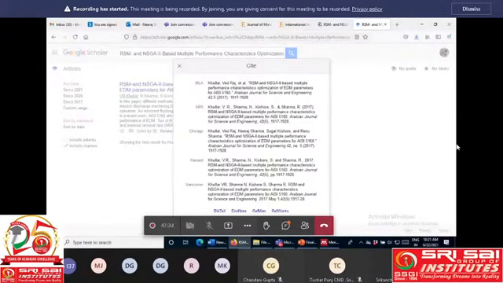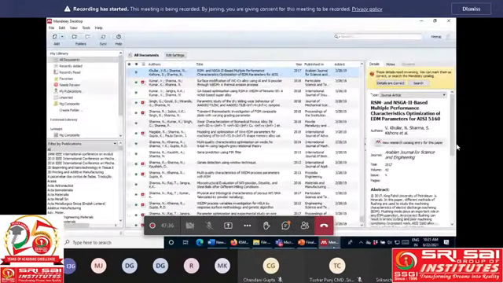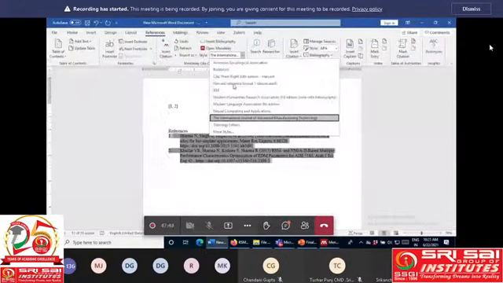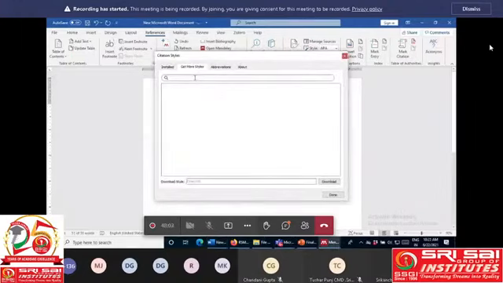Suppose I am in a Word file, and my reference style is not this one, my reference style is for some other journal. So I go here to More Styles, which means get more styles. Here are some inbuilt styles. So I want to get some more reference styles. Suppose I have to communicate with some other journal.